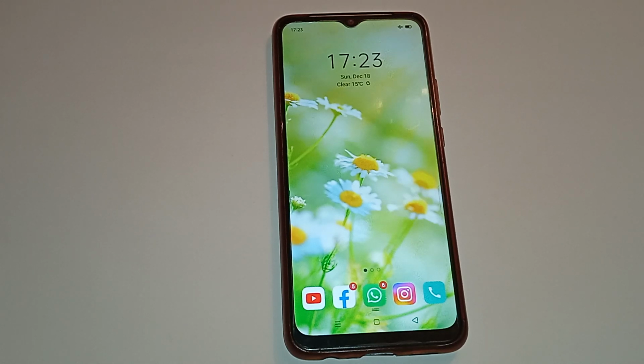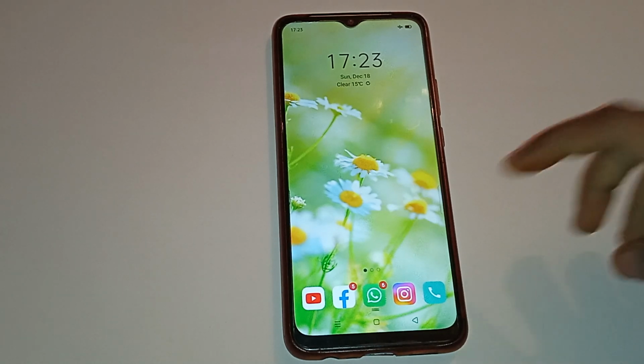So today's video title is how to turn on Find My Device in a Realme phone. So let us start our video.